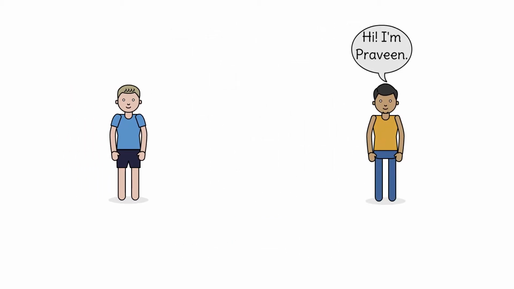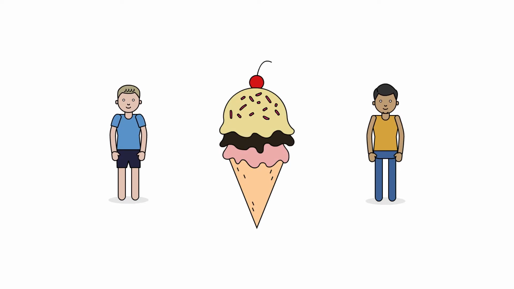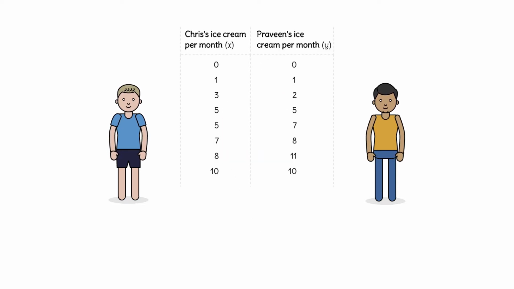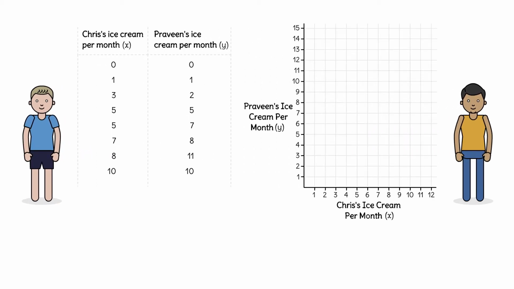My buddy Praveen and I live on opposite sides of the country, but we both love ice cream. We kept track of the number of times we each had ice cream in several months. Then afterwards, we compared our results. For example, in 1 month, I had ice cream 3 times, and Praveen had ice cream twice. In another month, I ate ice cream 10 times, and he did the same.